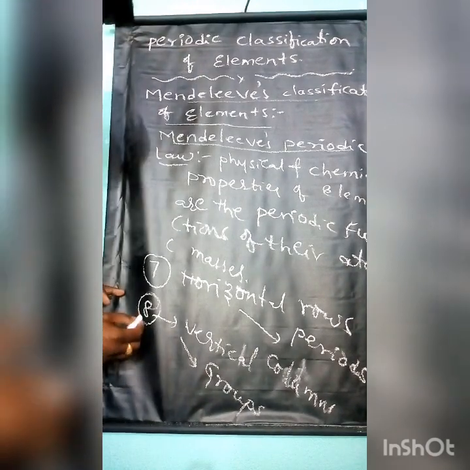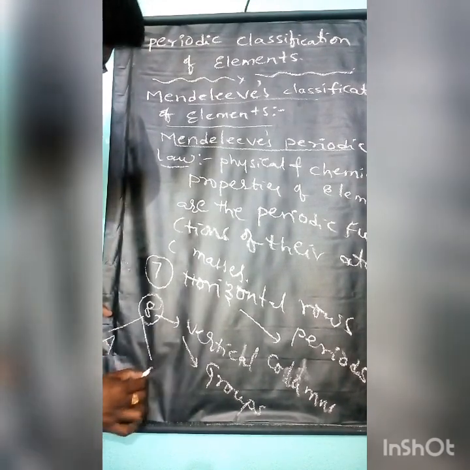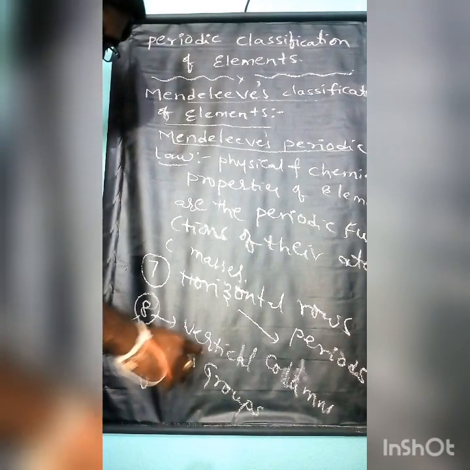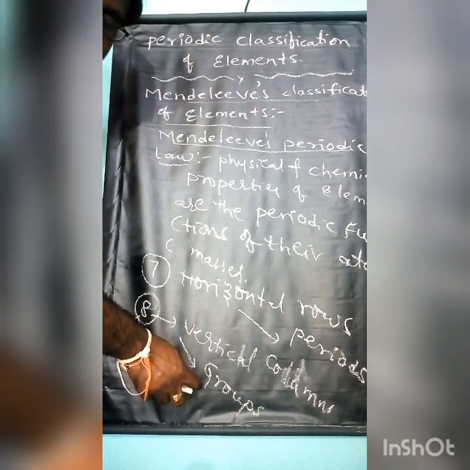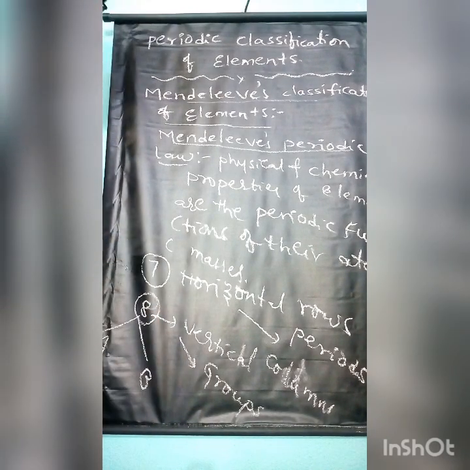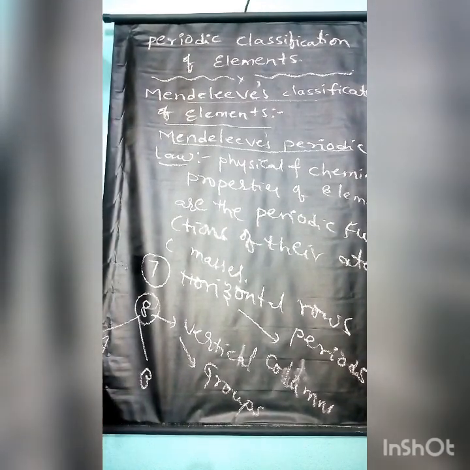And each vertical column is subdivided into A and B groups. Based on their properties, each group is further classified into 2 subgroups, that is A and B. So these were groups and periods: 7 horizontal rows, 7 periods in Mendeleev's periodic classification, and 8 groups, that is vertical columns. These 8 vertical columns are subdivided into A and B groups. Okay.